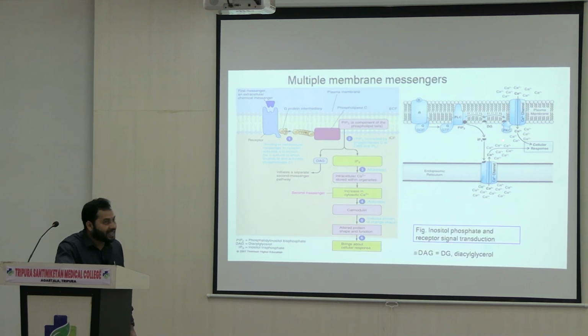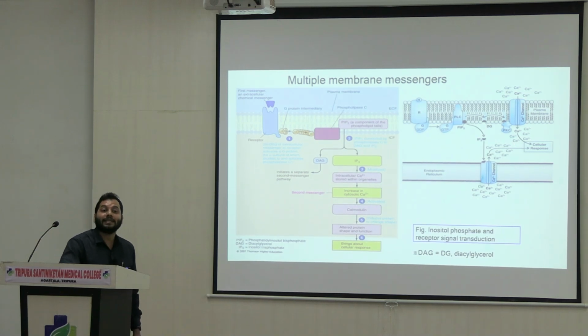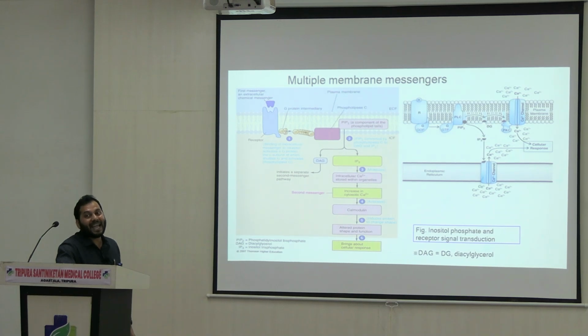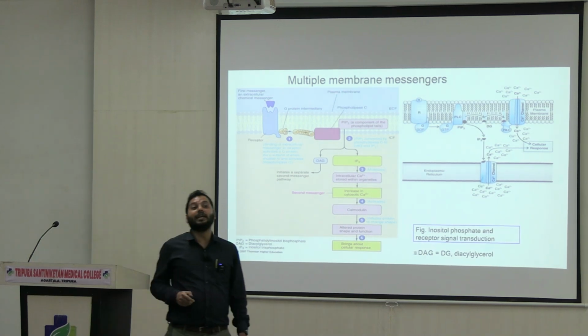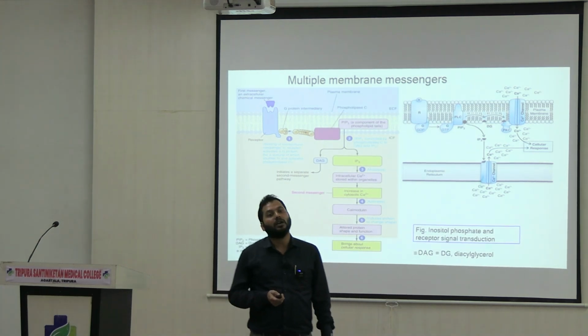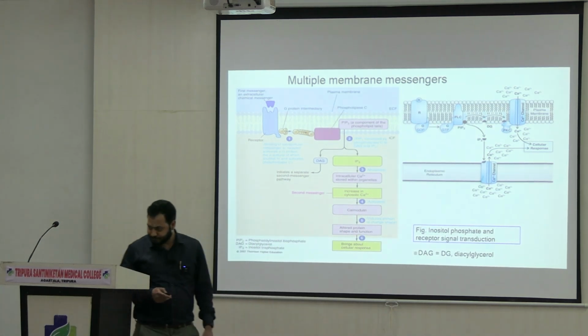Once DAG binds to the PKC, there is a detachment of the regulatory subunit from the protein kinase, whereas this activated form of protein kinase C again allows calcium ions from the extracellular phase to the intracellular phase. It means both DAG and IP3 are chemical messengers involved with the mobilization of calcium ion, which is very essential for the cellular response.